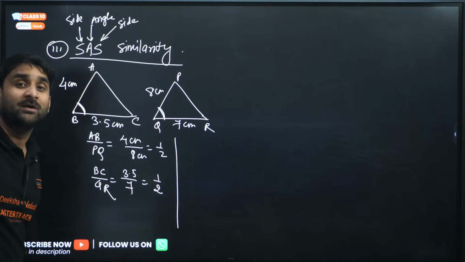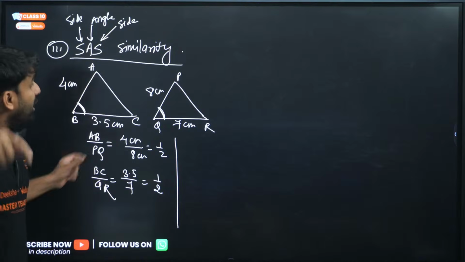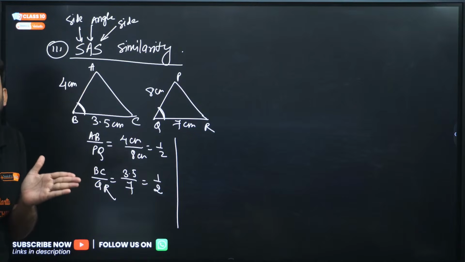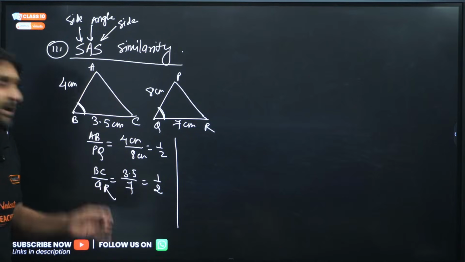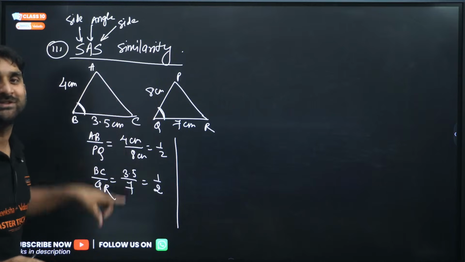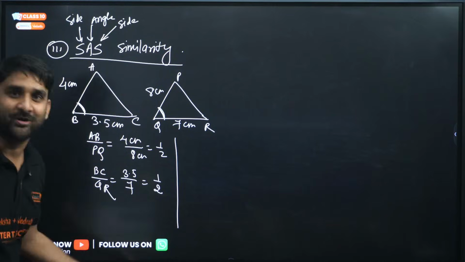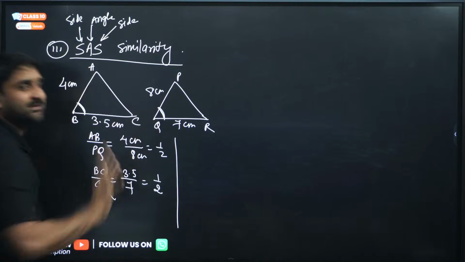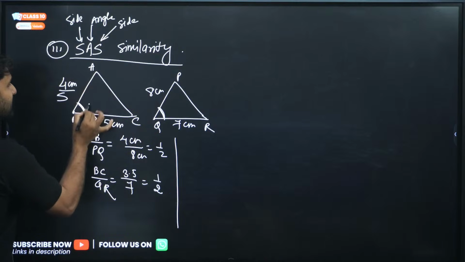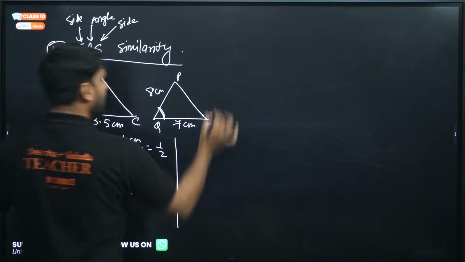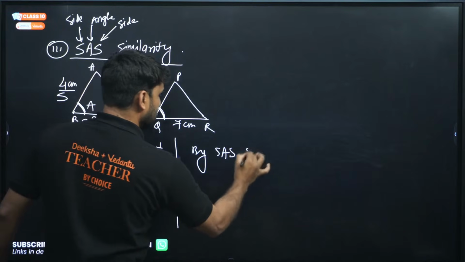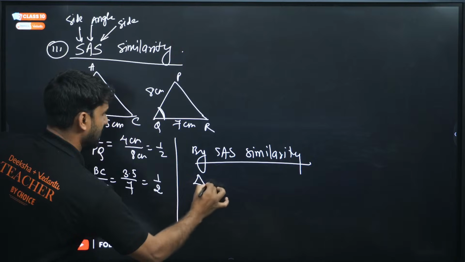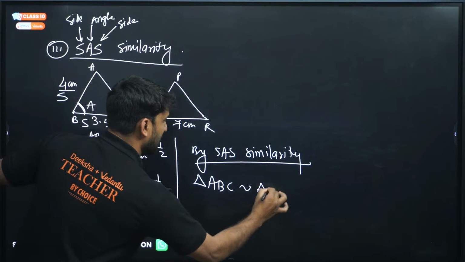It is not necessary that all 3 sides will always be in corresponding ratio. No. If one angle between 2 sides is equal, you can apply the similarity rule. If all 3 sides are in the same corresponding ratio, that is well and good. But if there is no information about the third side, but the angle between these 2 sides is equal, you can apply side angle side. So by side angle side similarity, triangle ABC will be similar to triangle PQR.